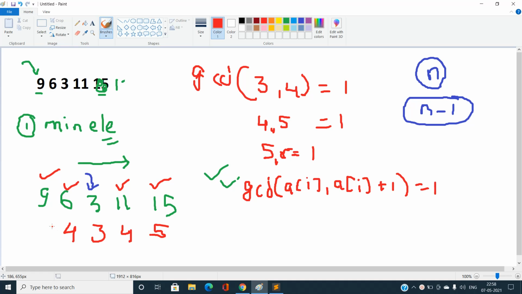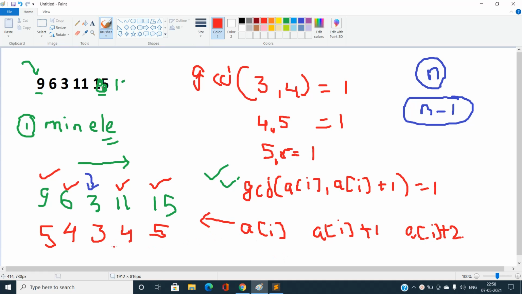That is, let us say my minimum element is going to lie at the ith index, it should be a of i. Then for every index j greater than this, I will fill up the values like a of i plus 1, and again a of i plus 2, and so on up to the end of the array. And similarly for all the indices j strictly less than i, I will fill up the values like a of i plus 1, a of i plus 2, and so on, in this fashion.